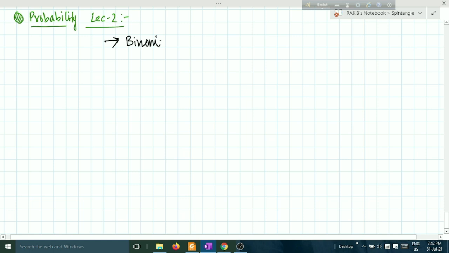One is called binomial distribution, and the second one is Poisson's distribution. So let's start with binomial distribution.